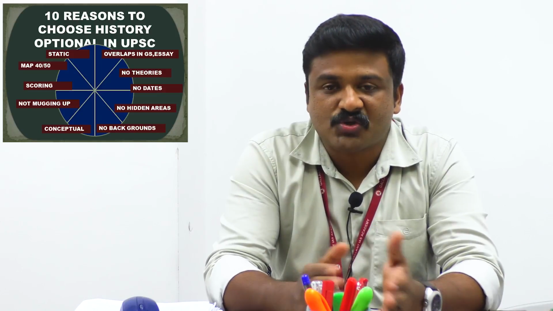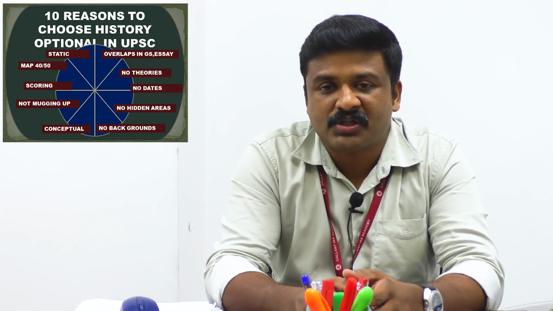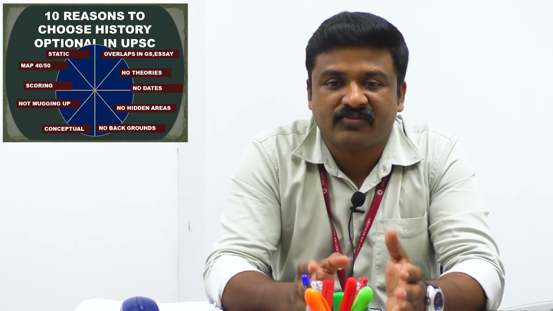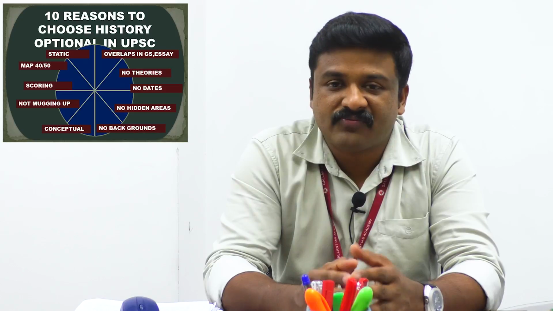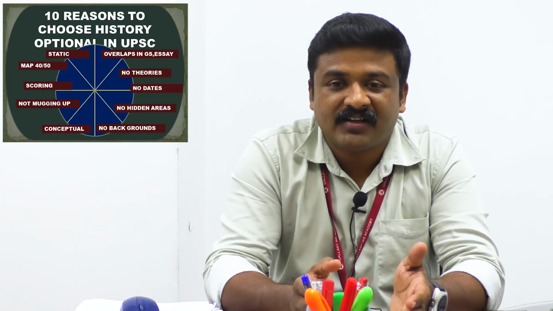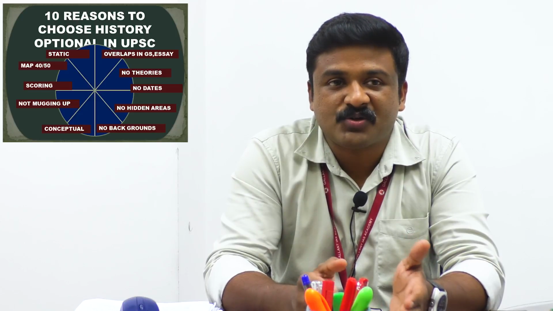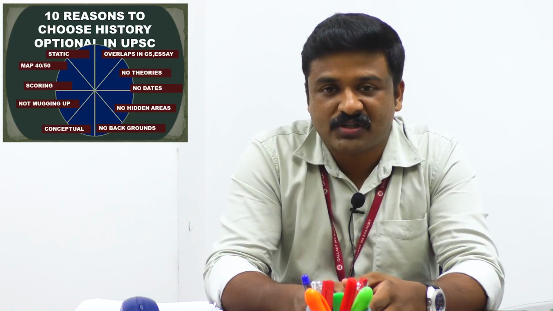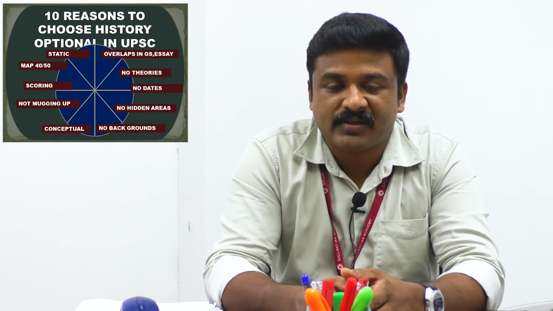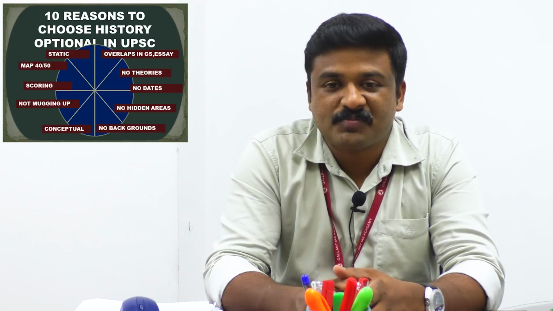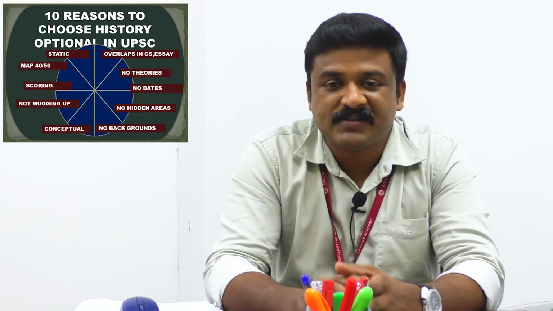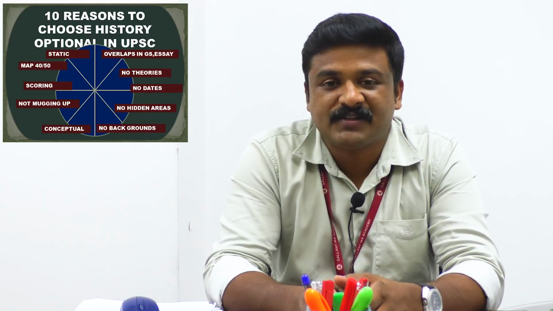So that GS overlapping is one of the biggest advantages. Ancient, medieval, modern, art and culture, these are must-study things from history for prelims. In prelims, if the cutoff is 100 or 110, 20, 30, even 40 marks of questions are from history. Sometimes it is 20 questions, sometimes 15 questions. 15 to 20 you can expect from history. That means around 30 or 40 marks you get from history and culture alone. So in prelims and in mains, this is a very important subject.